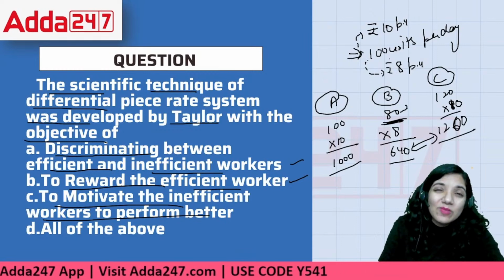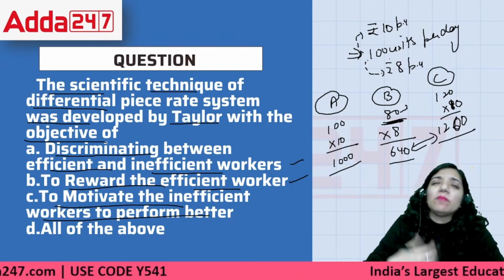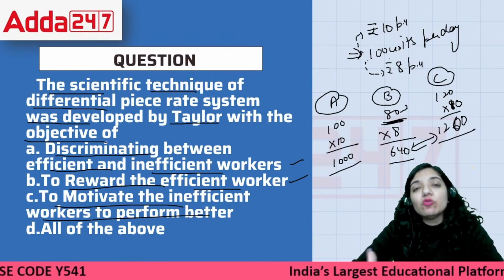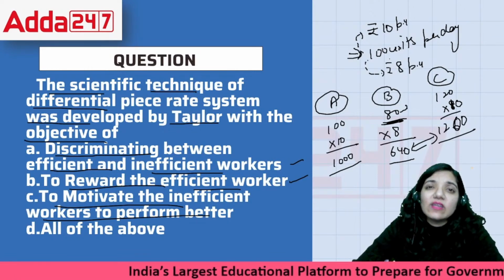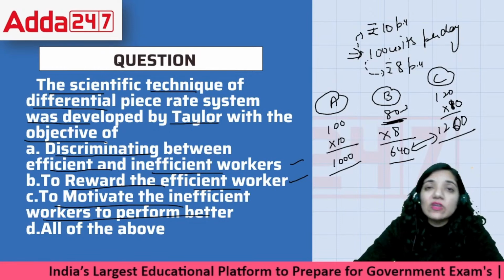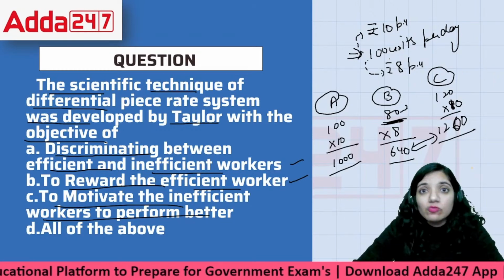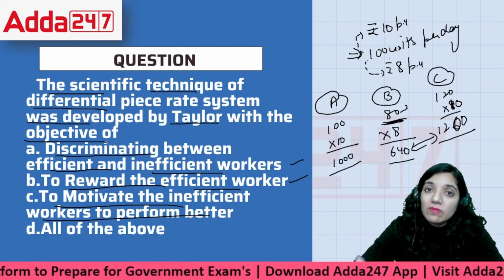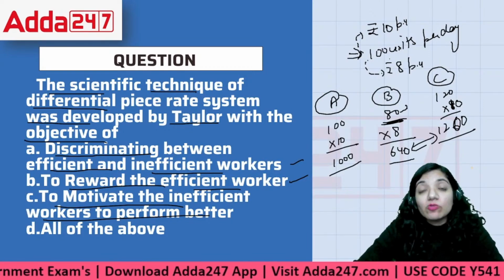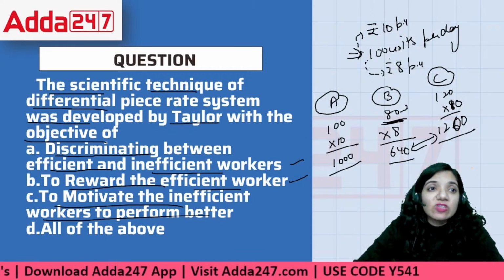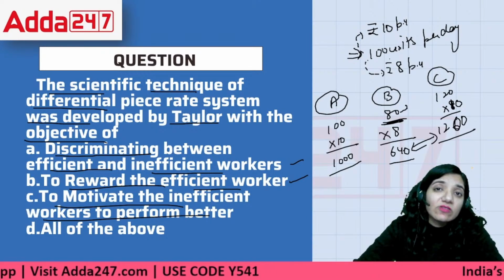They'll work harder. But the point is, that is a personal way of looking forward towards this. And many of the management books have also stated that the scientific technique of differential piece-rate system looks good, but only in terms of machines. Think about it. We are humans. At one point of time, we would be hit by mood swings. We would be hit by family troubles. We are hit by the scenario of low productivity due to health issues, right? And at the same time, sometimes external factors are also affecting our productivity. So all these things, we cannot give that 100 units every single day.